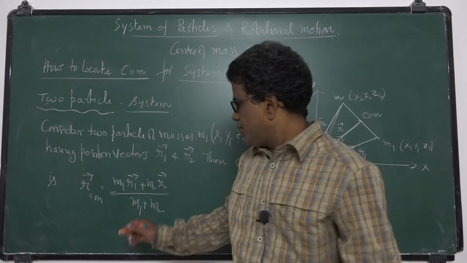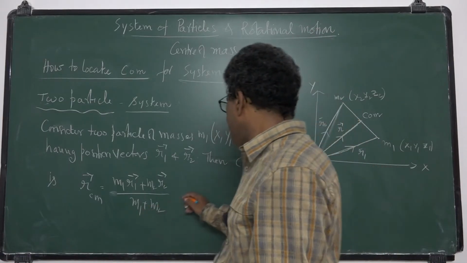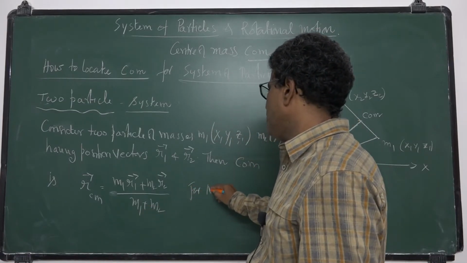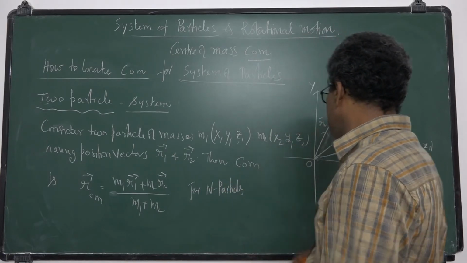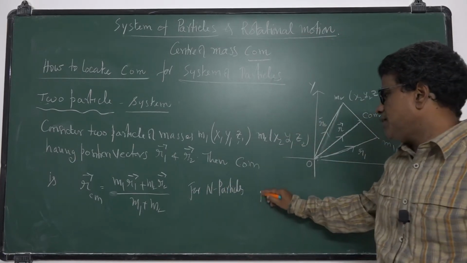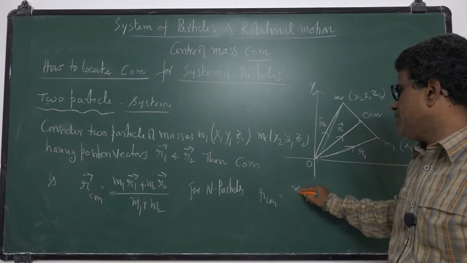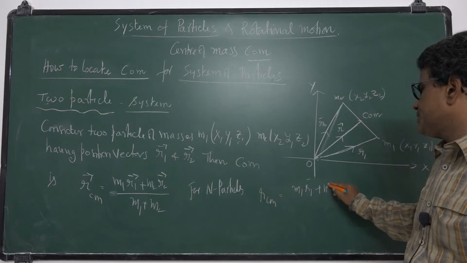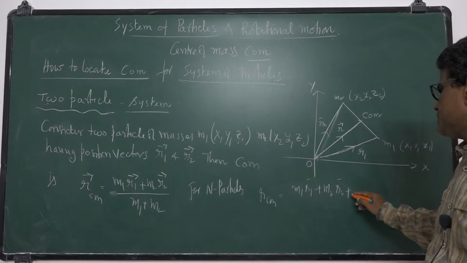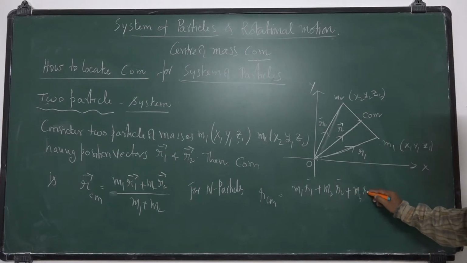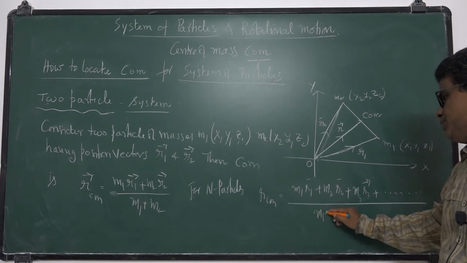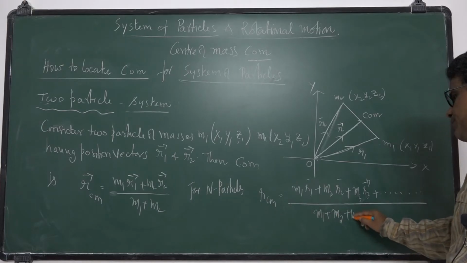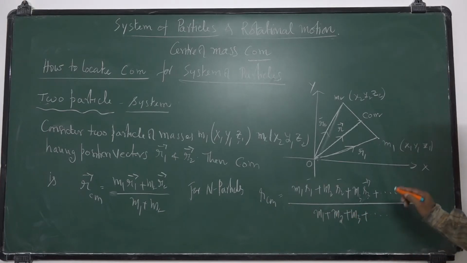For n particles, the center of mass RCM is equal to m1 r1 bar plus m2 r2 bar plus m3 r3 bar and so on, divided by m1 plus m2 plus m3 and so on.